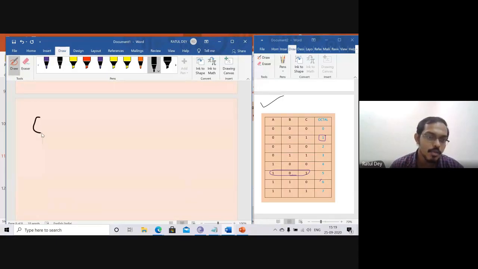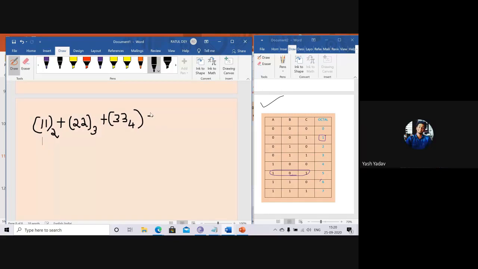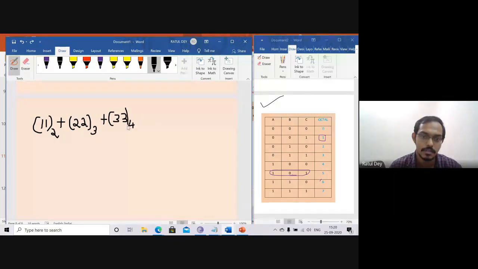Suppose someone gives you 1 base 2 plus 2 base 3 plus 3 base 4 plus 4 base 5 is something base 6. Now what is the value?